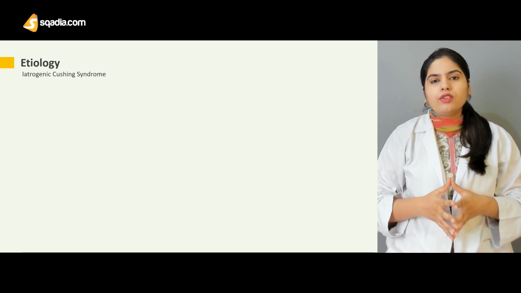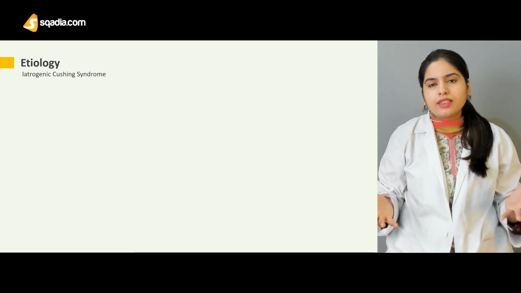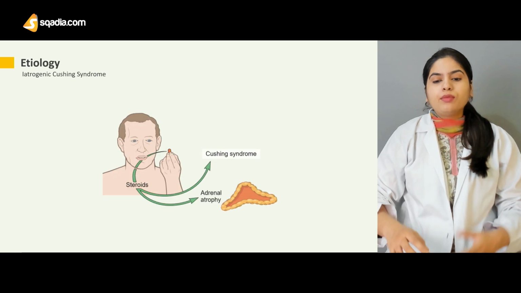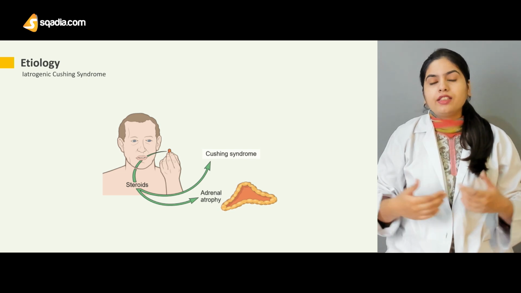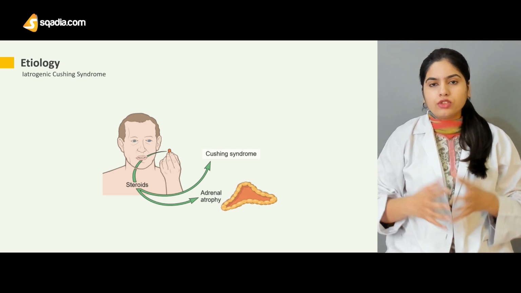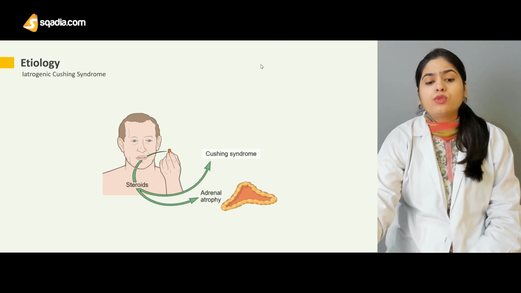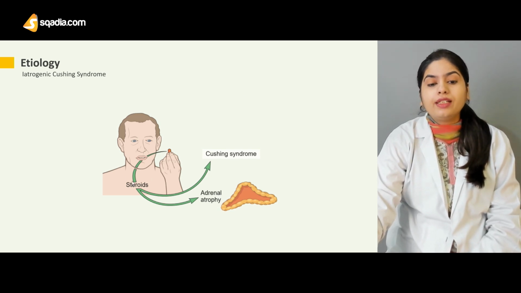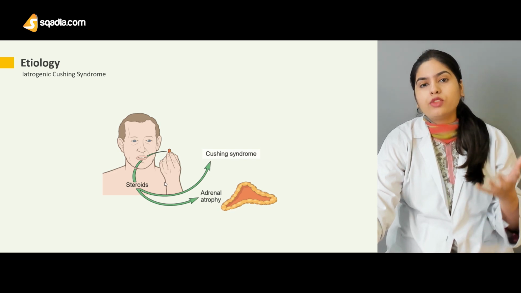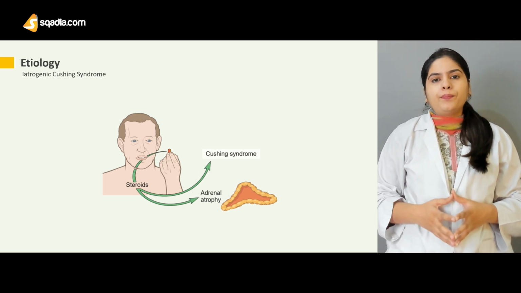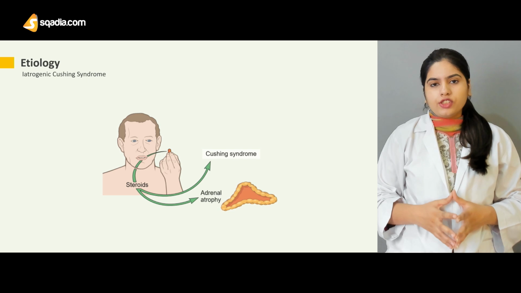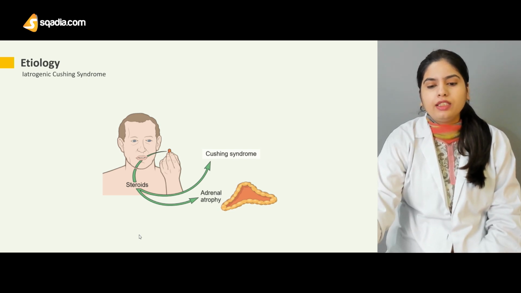Now, iatrogenic Cushing syndrome means that the exact cause is unknown, but in most cases, it is an exogenous source that the patient is taking, and it is causing an increase in the level of the cortisol hormone. Like, as I told you, the patient is using steroids or any other glucocorticoid for the treatment of another disease, like an immune system disease or an inflammatory condition. The patient may take the steroid, which leads to Cushing syndrome because the level of the hormone is increased.